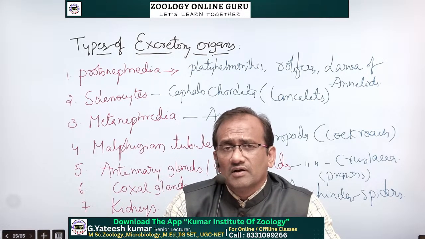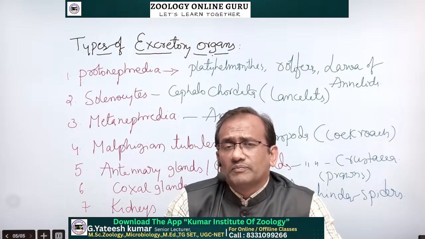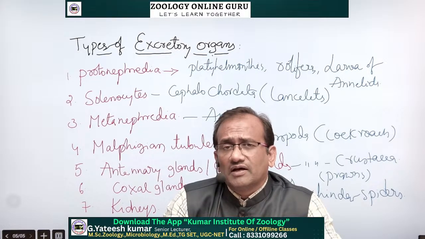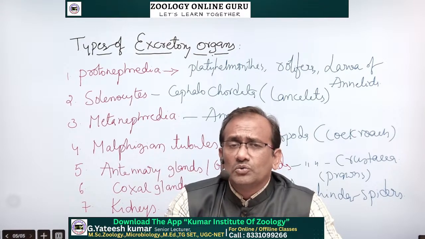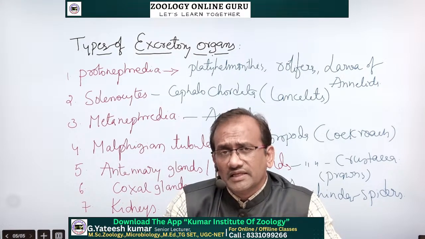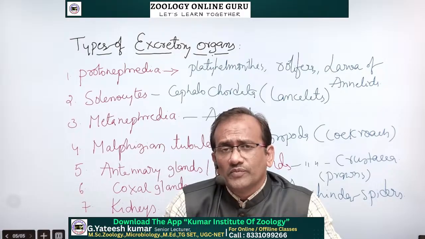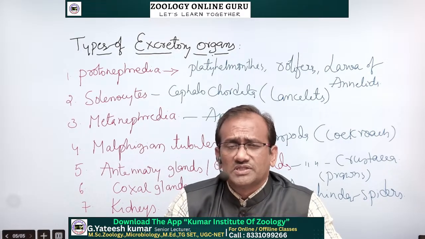So these are the organs present in the human excretory system.